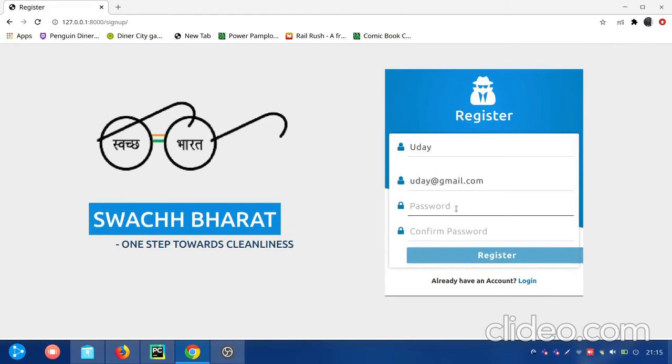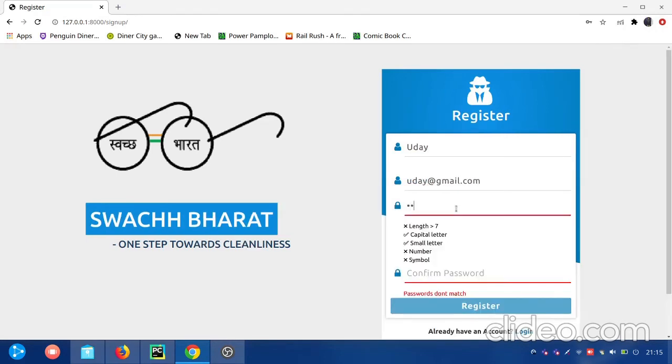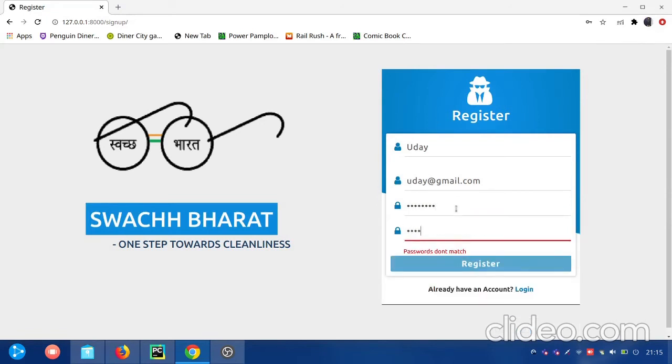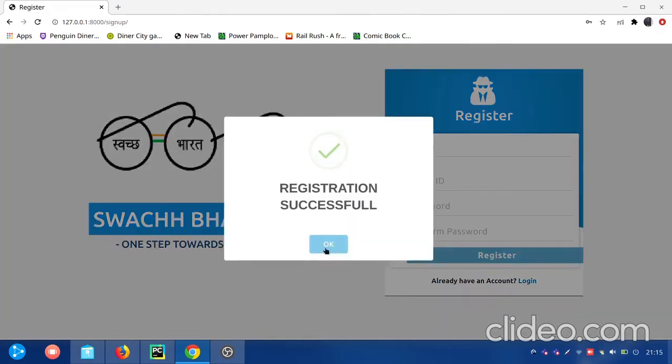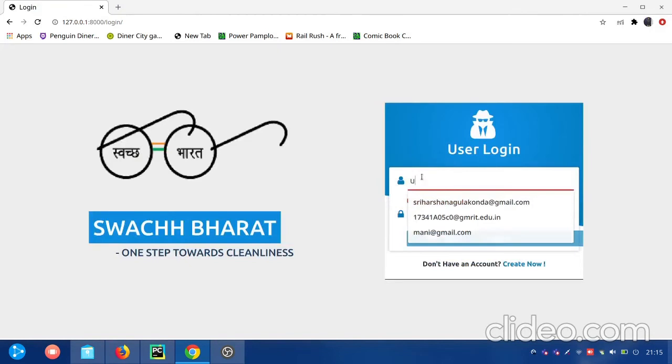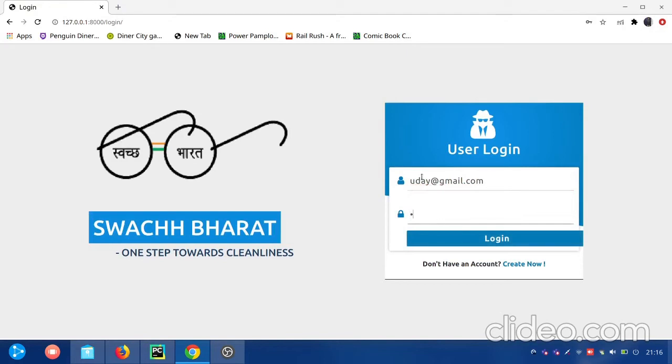Coming to the password, it has to be a strong password. It automatically checks what other requirements we need to satisfy. After all the fields are validated, the register button is enabled. Let us register. Registration is successful. If you give any other thing, it says user not registered.